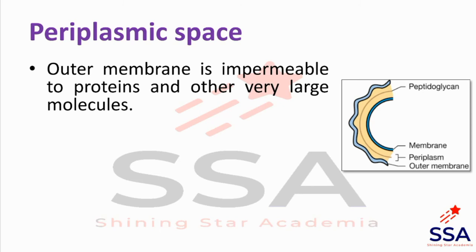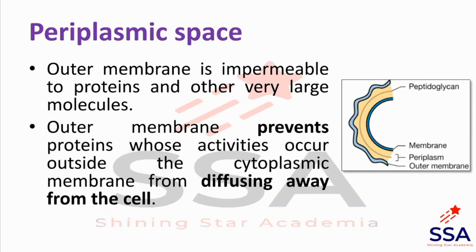They do not allow entry or exit of larger molecules. The outer membrane prevents the proteins whose activity occurs outside the cytoplasmic membrane from diffusing away from the cell. It prevents the diffusion of molecules or proteins outside the cell, because it doesn't allow any larger molecule to pass.